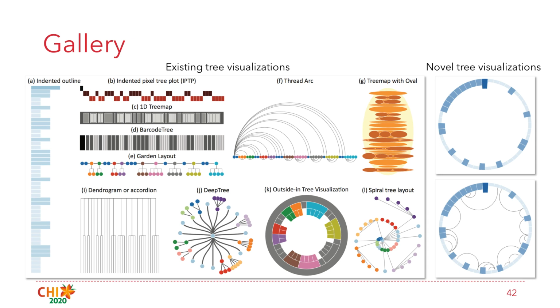Our gallery consists of not only existing tree realizations, but also novel tree realizations. For example, this tree realization can be space efficient to realize the non-parent-child relationship among the nodes in tree realizations. In addition, the tree units are independent of each other.